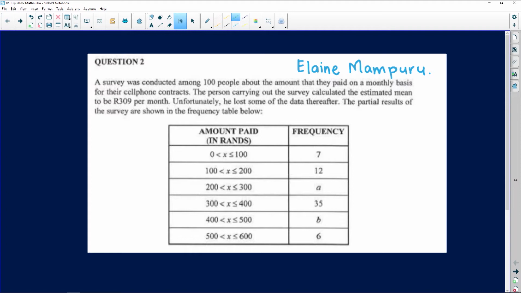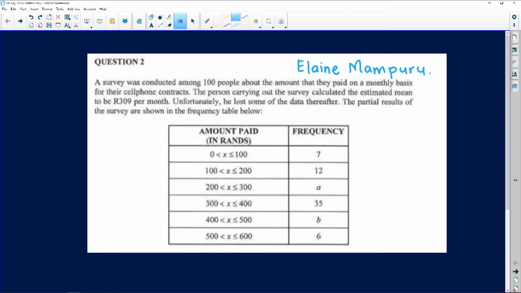For example, in the first class from 0 to 100, the people who paid between 0 rands and 100 rands were 7 in total. And those who paid between 100 rand and 200 rands were 12 in total. Those who paid between 200 rands and 300, we don't know how many they were, and then the story continues and so on and so on.